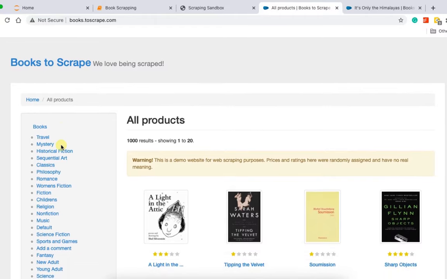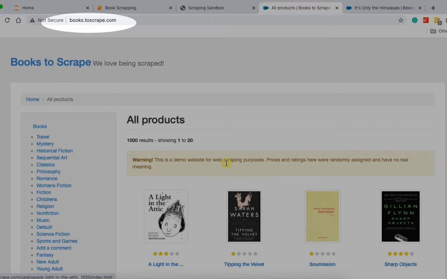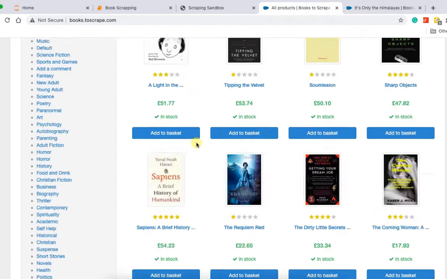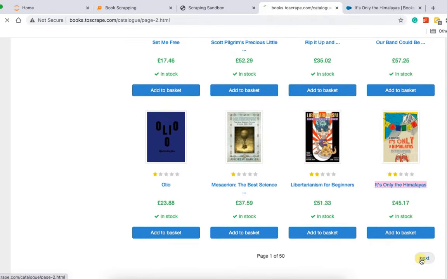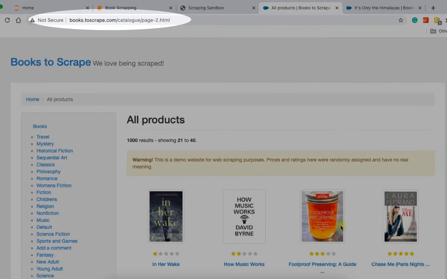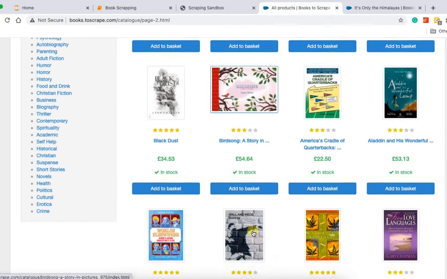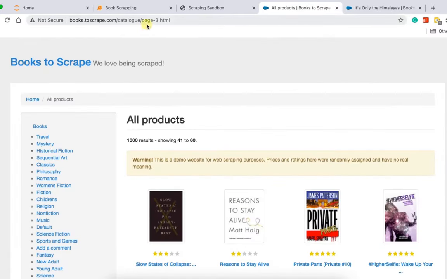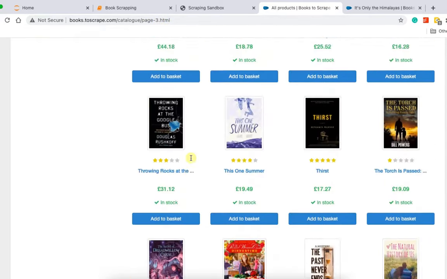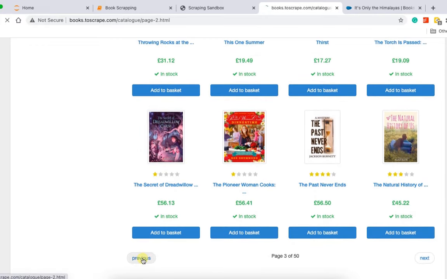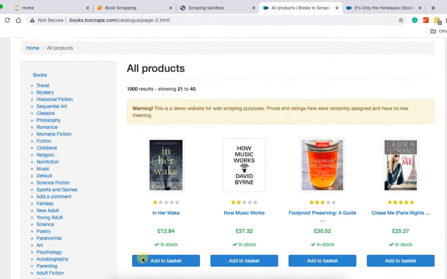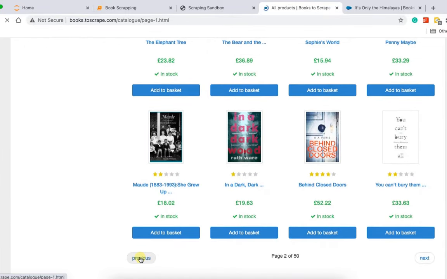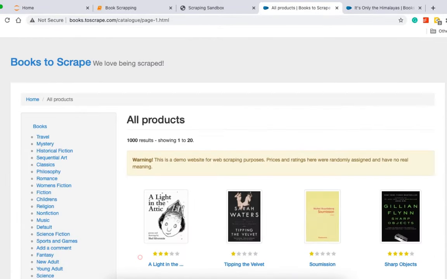Now let's go back to the listing page and we will inspect this site. This is my URL. Now pay attention to the URL. I'll click to the next button and we'll check the URL. It has changed. Again I'll click next and my URL has changed. Now I am coming to the previous page, second page, and URL is changed. For page 1, this is the URL.